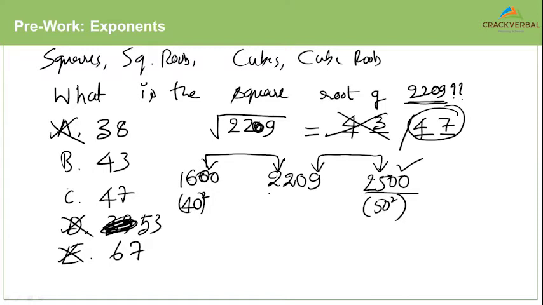So this is one way in which you can approximate when it comes to squares, square roots, cubes, cube roots. So if I give you another example, if I ask you to find the cube root of, let's say, 4096.